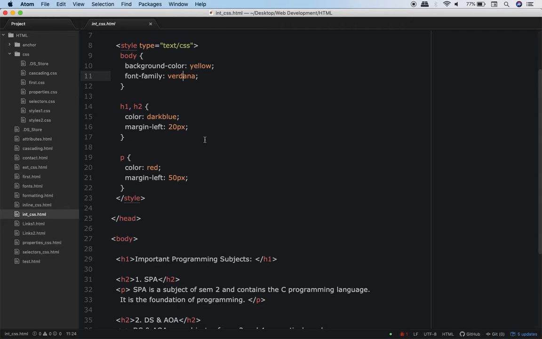Okay. Similarly, you tell me what rules are applicable to H1, H2. It says for H1, H2 the color will be dark blue and margin left should be 20 pixel. What is this margin left? I'll tell you very soon. For paragraph the color is red and the margin left is 50 pixel.